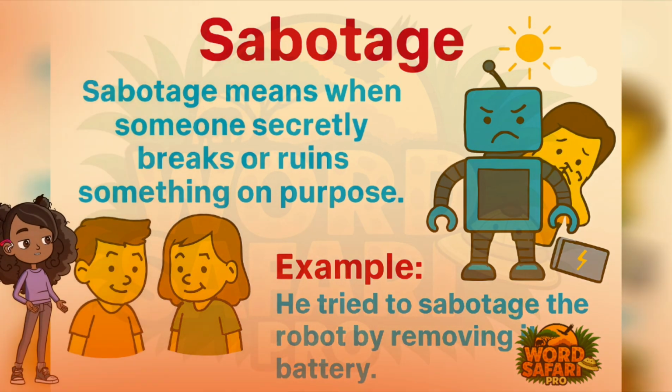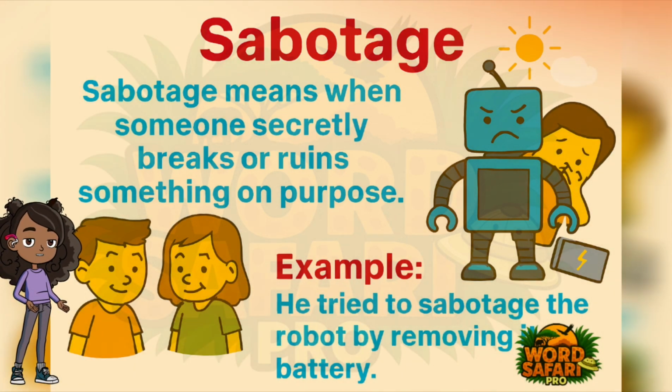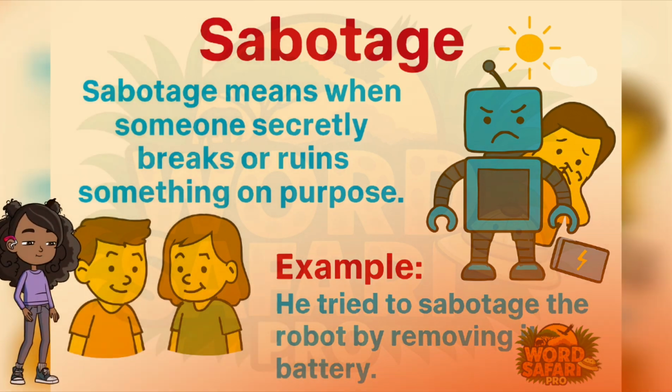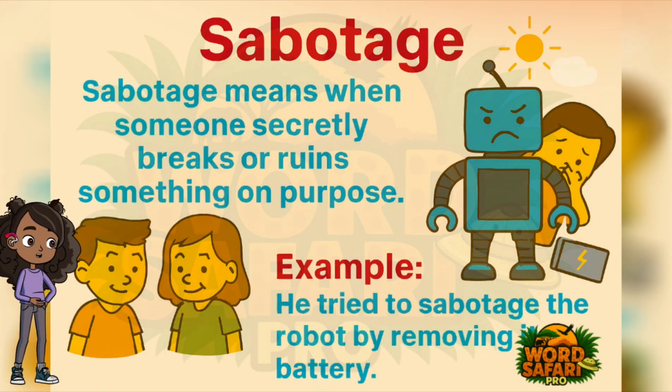The image explains the word sabotage as secretly breaking something on purpose. It shows a boy hiding and removing a robot's battery, helping kids understand that sabotage means trying to ruin something quietly.